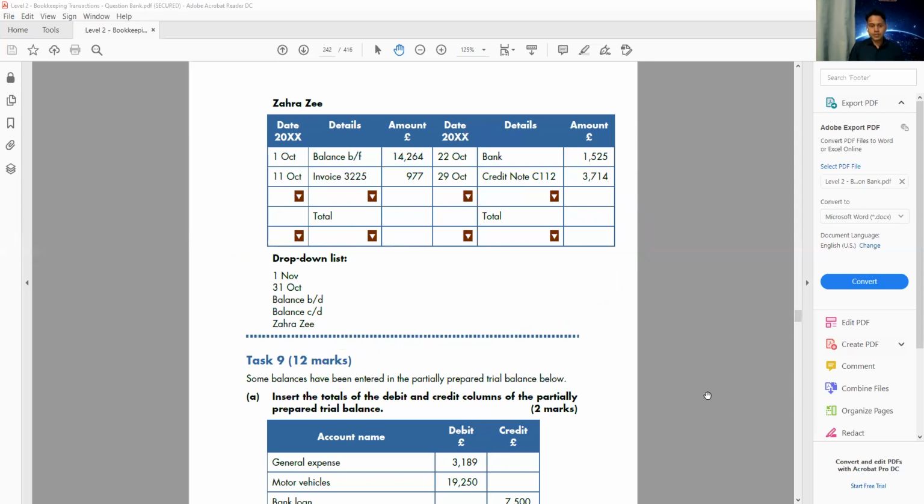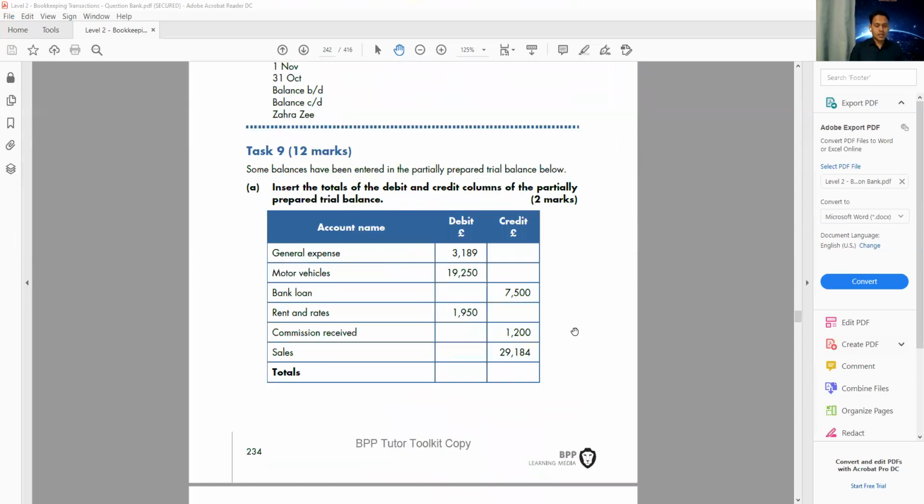Okay, let's move to the next one. Task number 9. In this question, they're asking, some balances have been entered in the partially prepared trial balance. Partially prepared trial balance means the trial balance is not complete yet. Partially made is not fully complete. Partially done, that means it's not fully completed yet. Insert the total amount of the debit side and the credit side. It's a very easy question. They're asking just to insert the total of debit and total of credit.